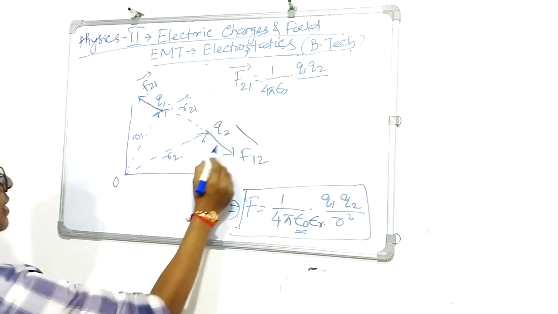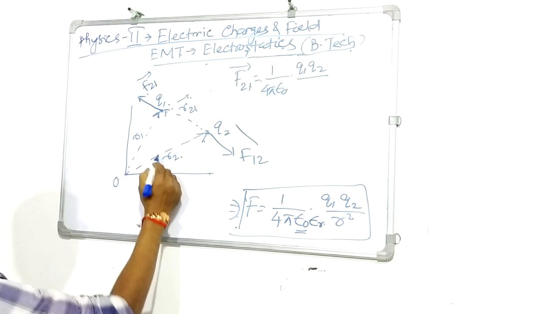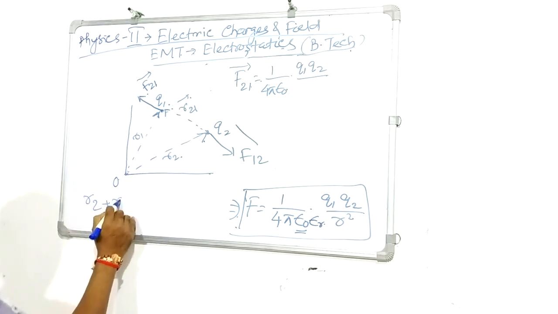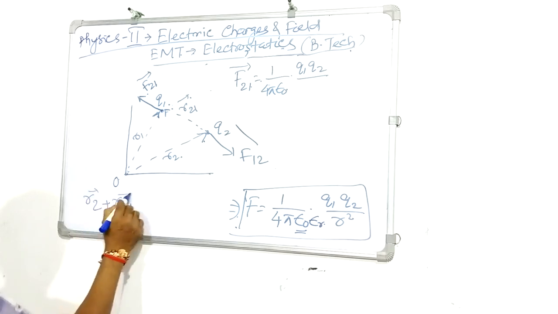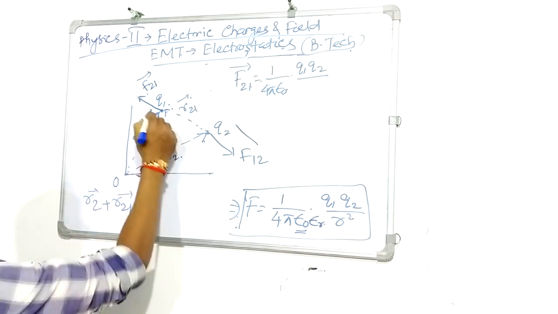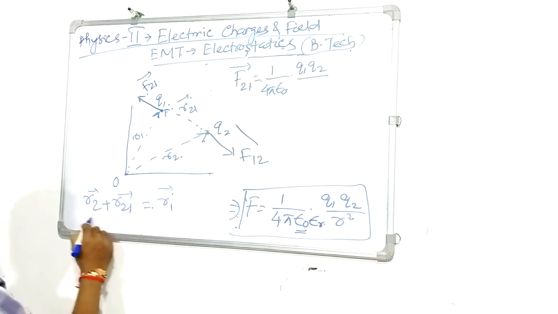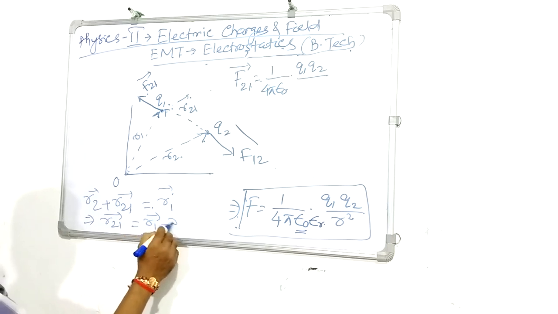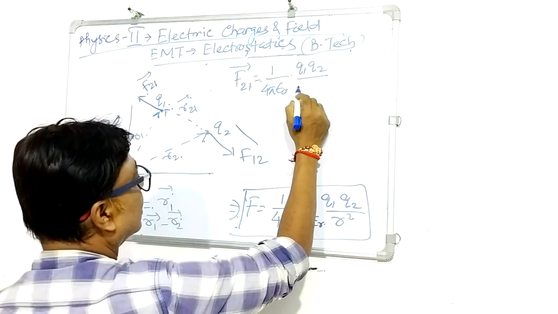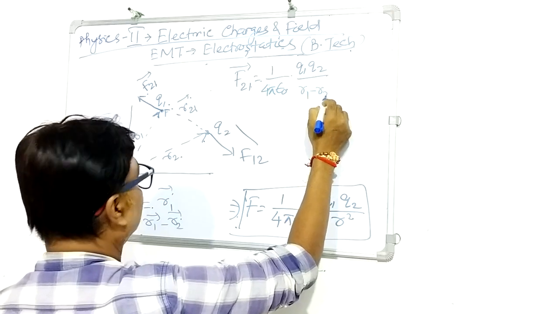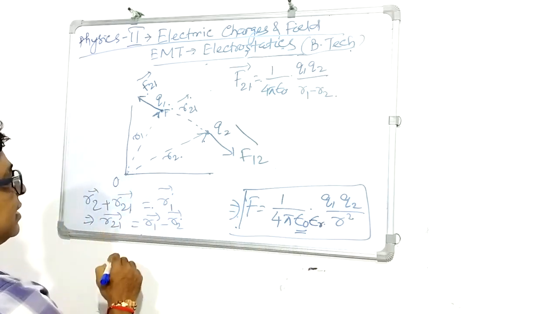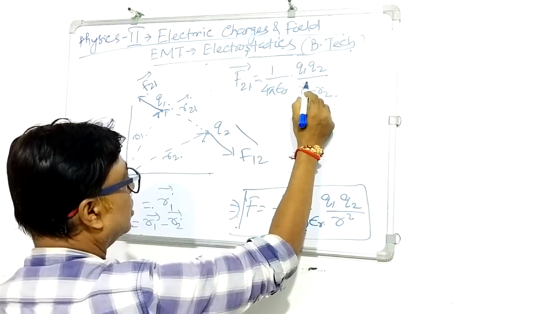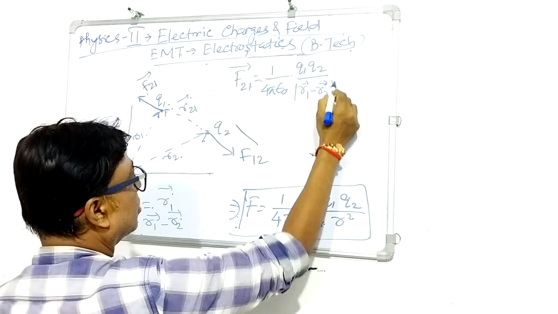So R21 is nothing but, if I take the vector sum of these three, I can write: R2 plus R21, you see, this one plus this one is nothing but R1. So I can write R21 is nothing but R1 minus R2. So the magnitude of R21 will be the magnitude of R1 minus R2, squared.